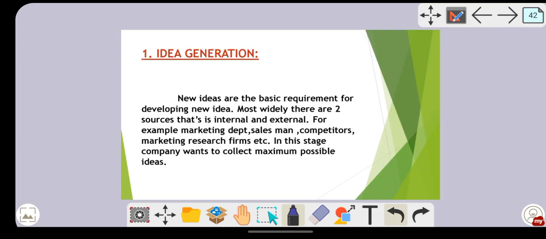So we'll see what is idea generation. In order to start a new product, the company first comes to idea generation. It collects various ideas. In this particular point, what you have to remember is there are widely two sources of ideas for the company.